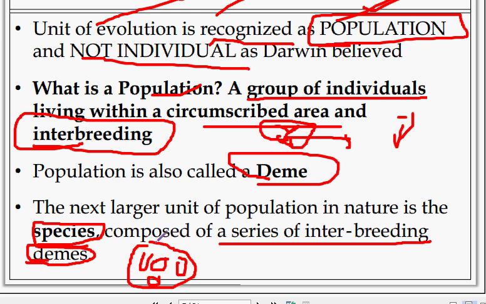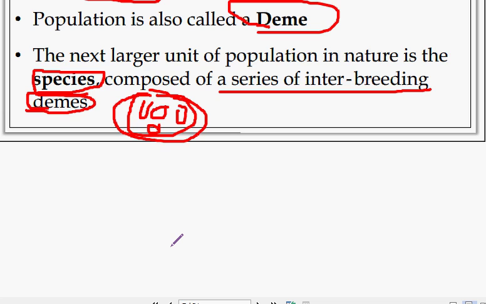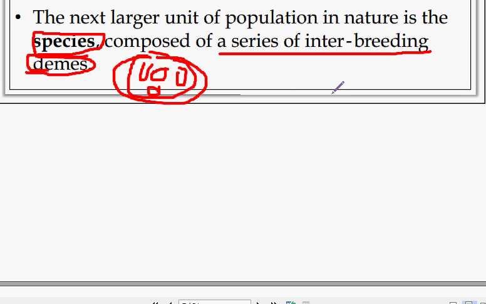Suppose we consider a forest, different species will live in the forest. That is the species level, the larger unit of population, a series of interbreeding demes.